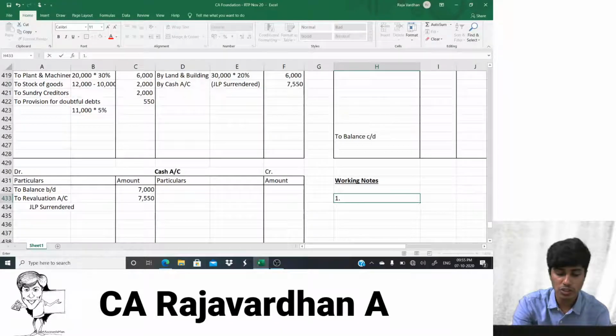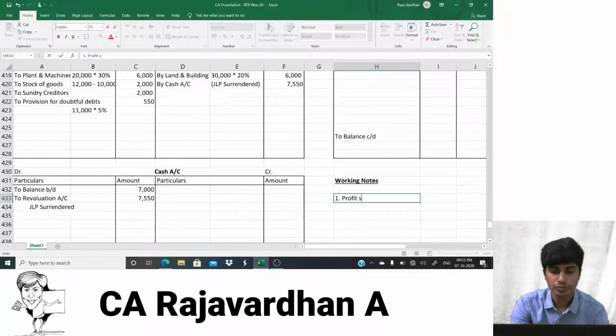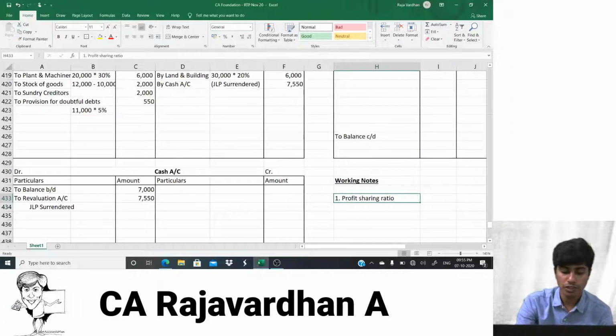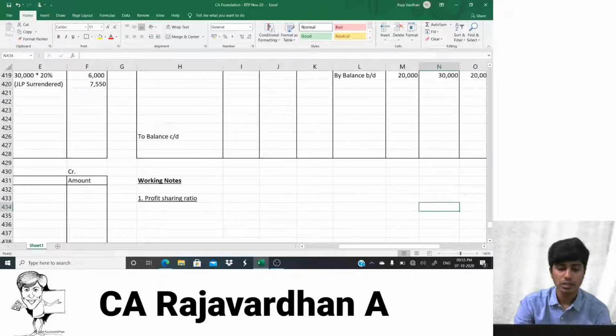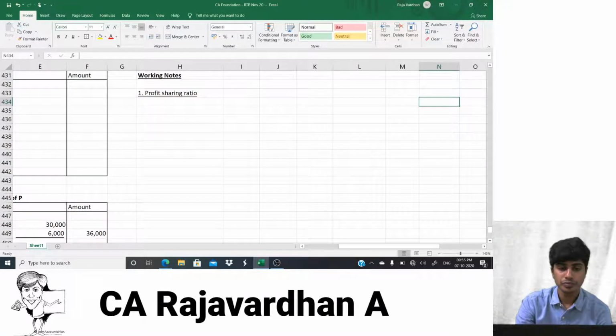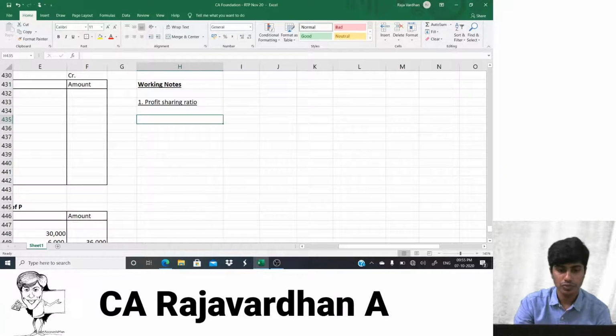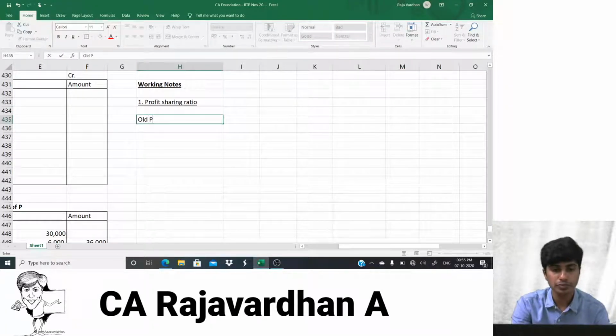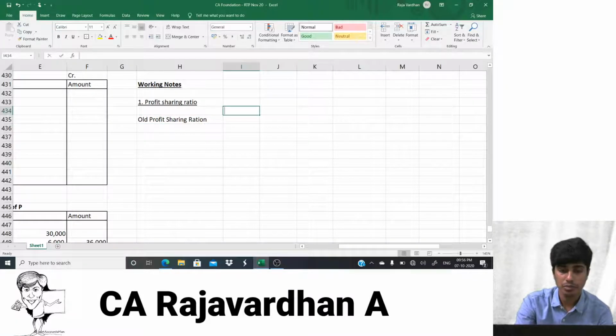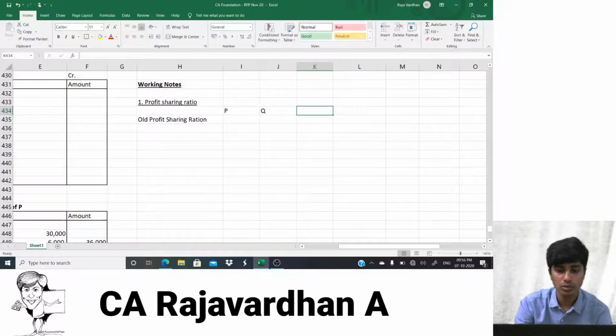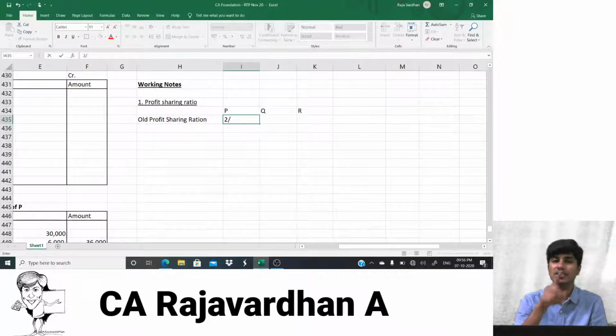Okay, guys, working note first one. I'm going to do it on the profit sharing ratio. Okay, profit sharing ratio. Let's get started. Old profit sharing ratio. How much is it? P, Q, R. Okay, 2:3:2, isn't it? 2 plus 3 is 5, 5 plus 2 is 7.